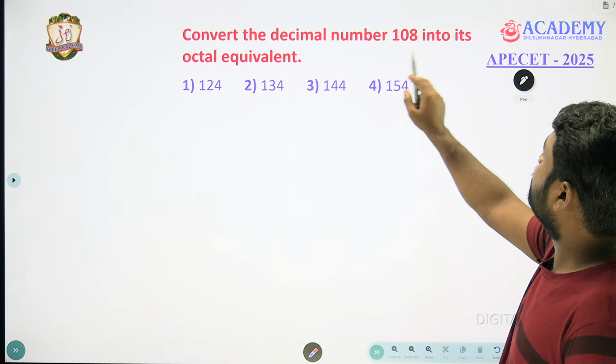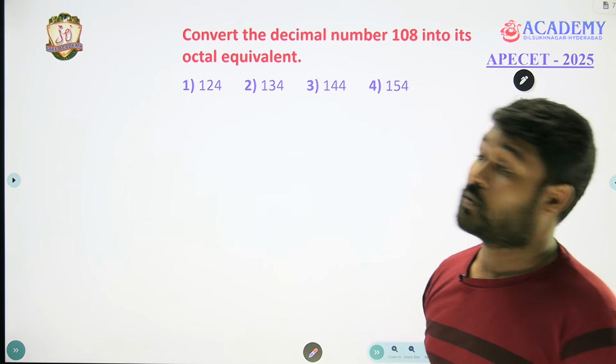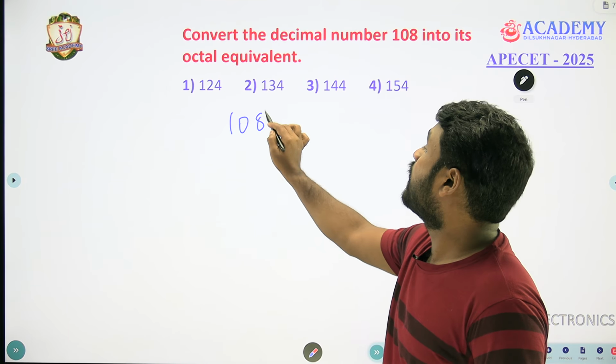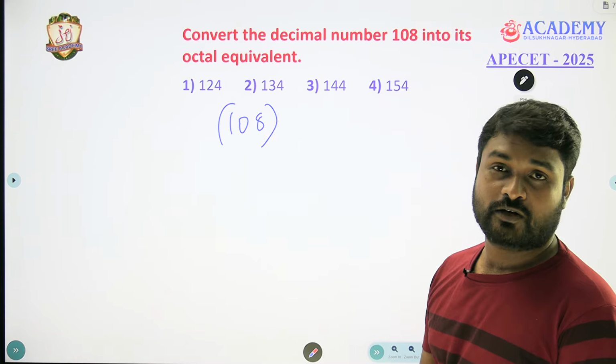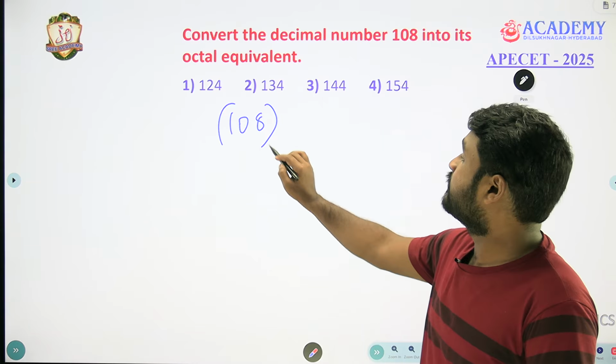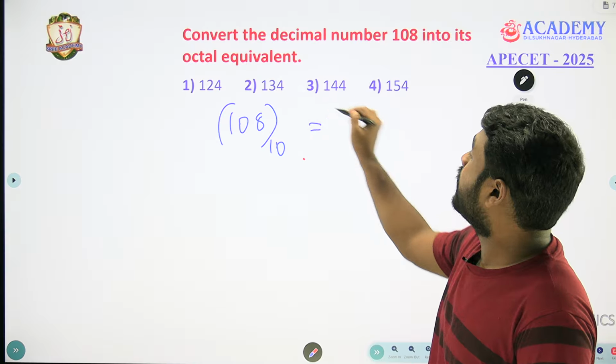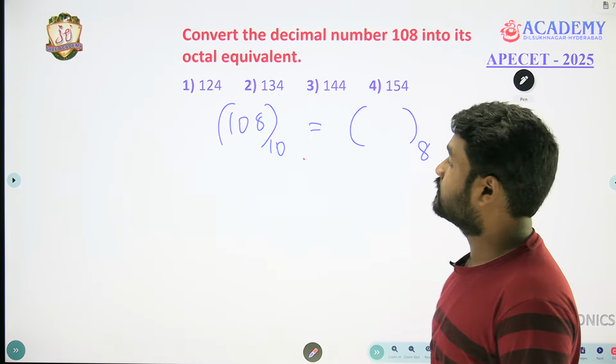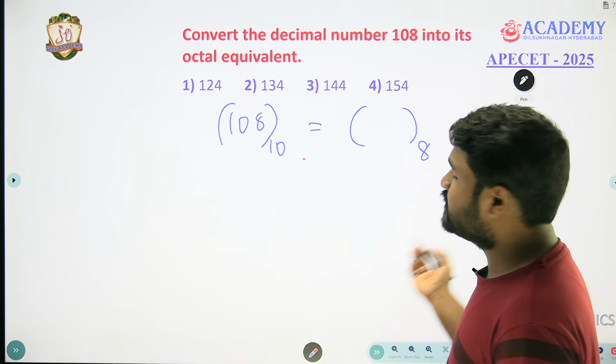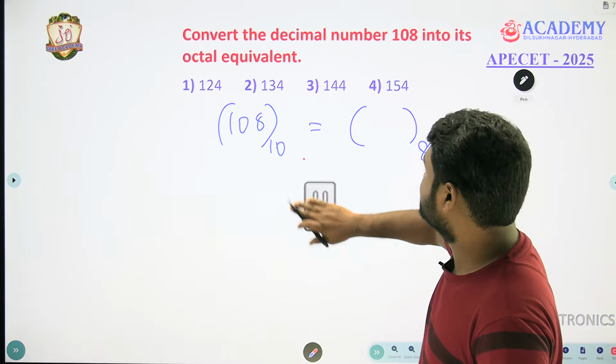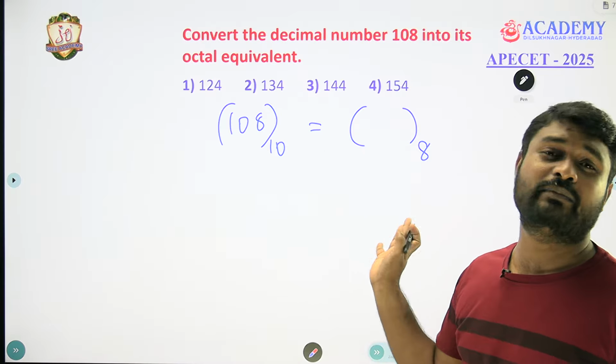Convert the decimal number 108 into its octal equivalent. The number 108 is given in decimal, and he is asking for the octal equivalent. Any number can be converted into a given base, and for that you just divide by that base.